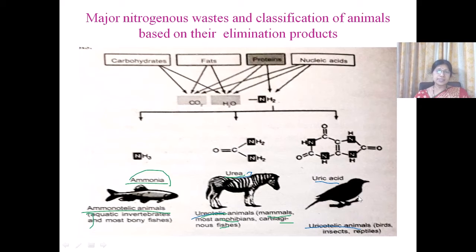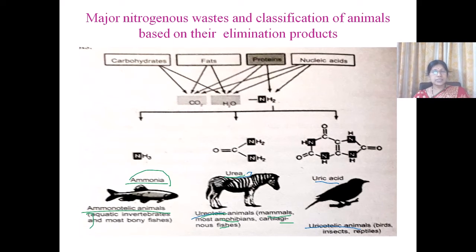The type of excretion depends on the habitat in which they live. The land turtles, when they live on land, excrete uric acid, and the aquatic turtles excrete both urea and ammonia. The excretory products also change with the change of habitat.